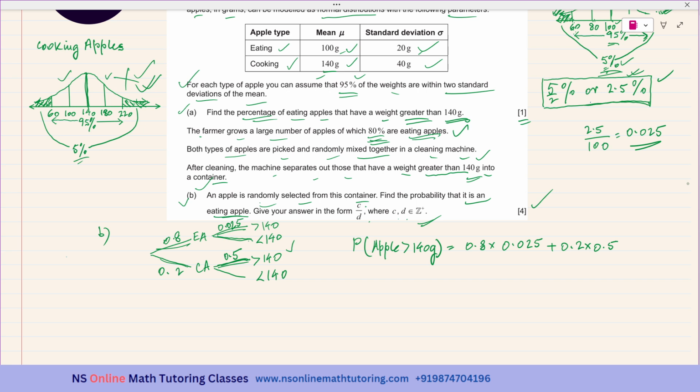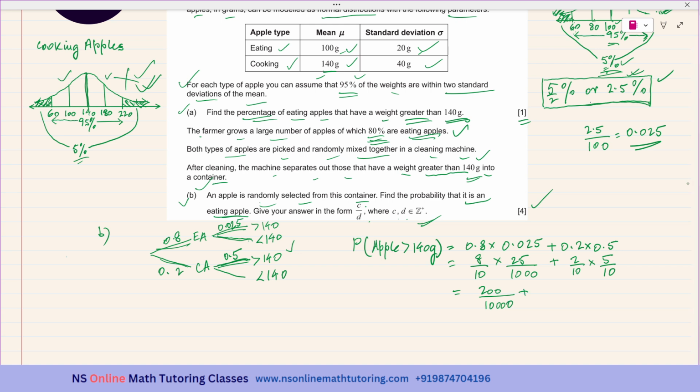Okay. So, and we do not have the calculator. That is the problem. Okay. But anyway, 8 over 10 and this is 25 over 1000. And this one is 2 over 10 and 5 over 10. So this one will be equal to 8 times 25 is 200. So 200 over 10,000.